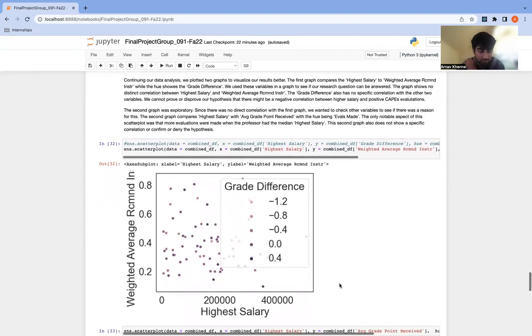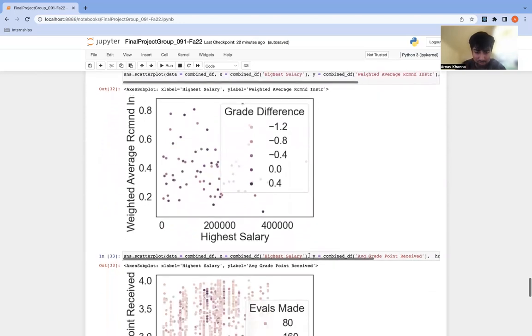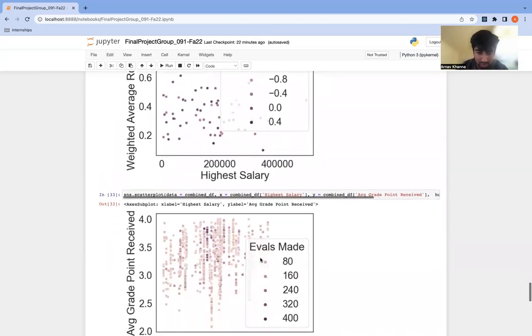Now, this second graph was a bit exploratory. We just wanted to see if there was a reason for the lack of correlation. So that's what this graph is.